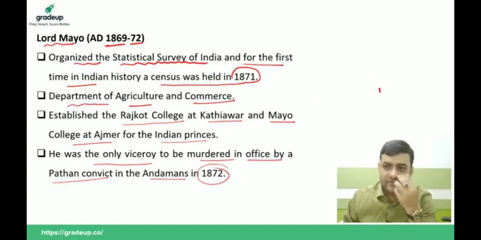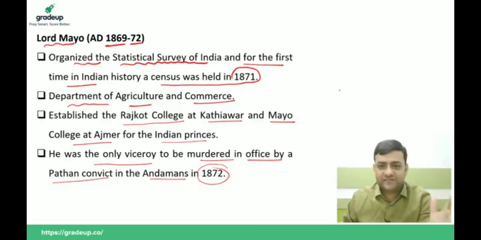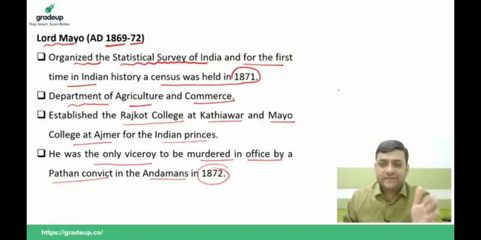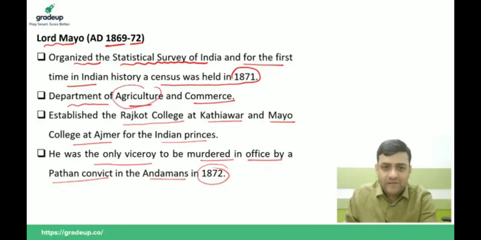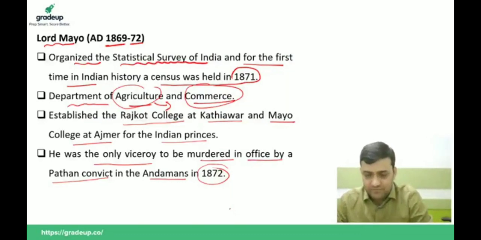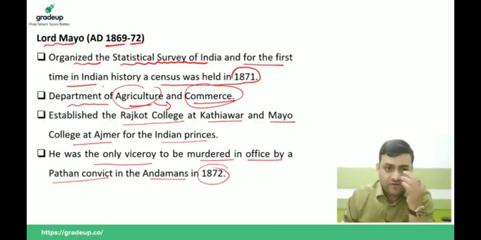If the question comes, the first census in India, the first process to do a head count in India, or the first process to estimate the exact population of the nation, was started by Lord Mayo in 1871-72. During his tenure, we have the establishment of the Department of Agriculture and the Department of Commerce, because during British India the main livelihood of India was agriculture.